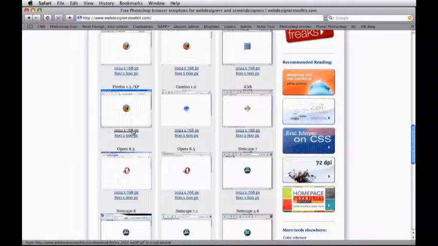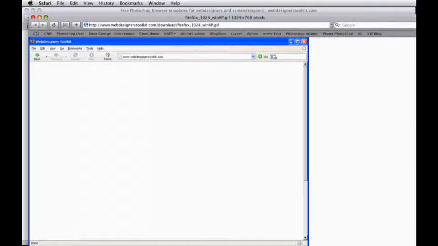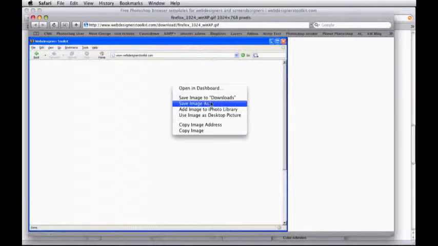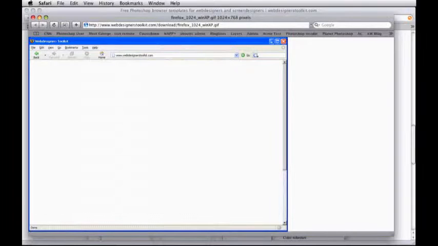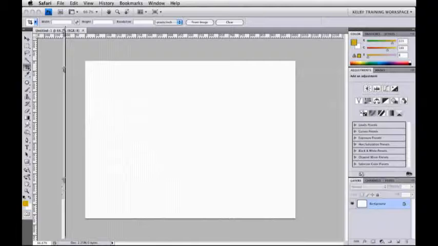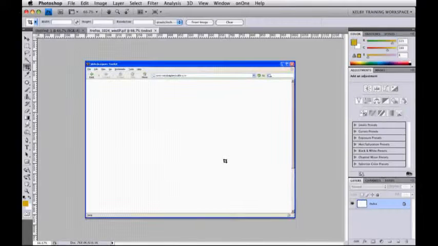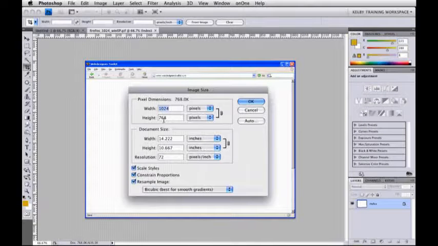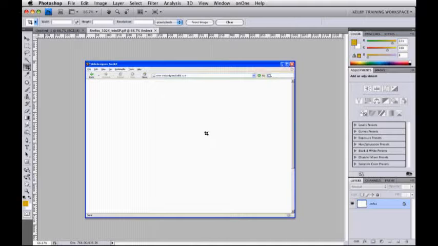But you'll take that file, let me go ahead and close this, and I will take that file and open it inside of Photoshop. Now, if I do an image size, you'll see 1024 by 768. That's the whole window. But how big is this space right here in the center? If I use my wand to select it, I'm going to go to the info panel here, and you actually have 1002 by 654 on Firefox. And notice that you don't even have the links bar down here, which is actually a lot less. So you can see that the space is actually much smaller.